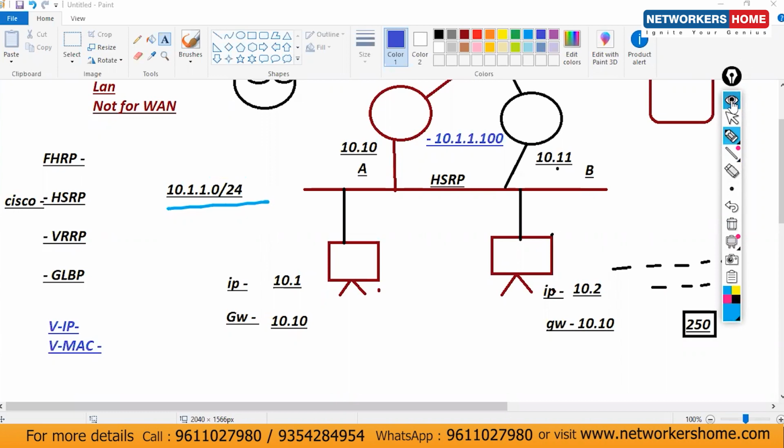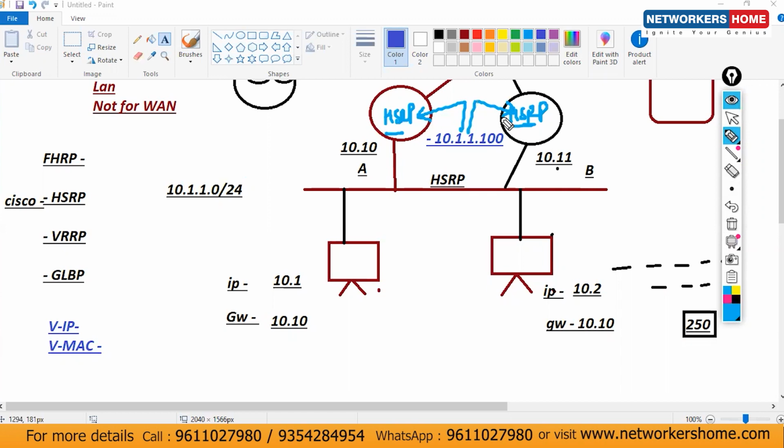Okay. Now 10.1.1.100. Now let's consider I have enabled HSRP here. Once you enable HSRP, during the configuration itself, the router will ask you to configure a virtual IP. So then you have to configure .100. Now this IP is configured here, and we have configured this IP here also.